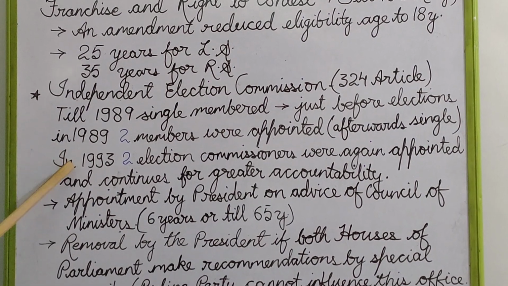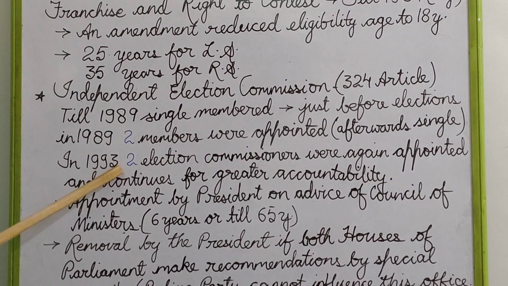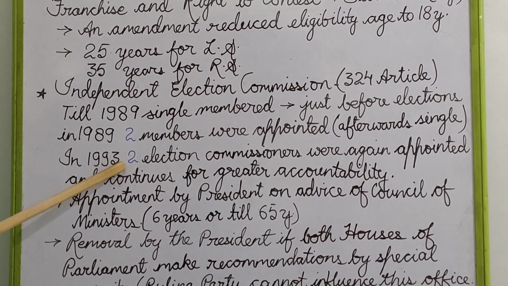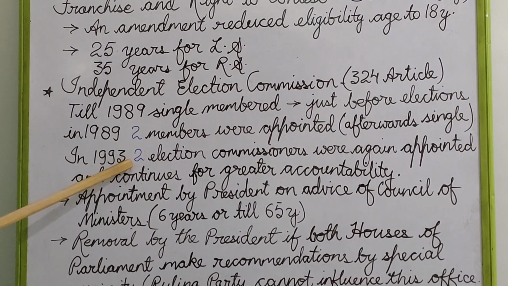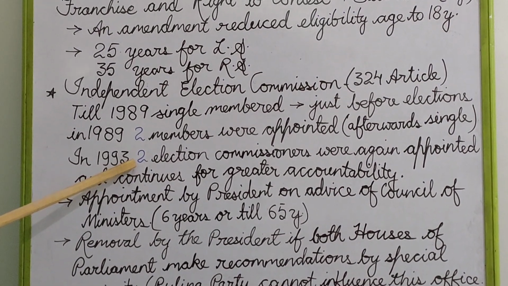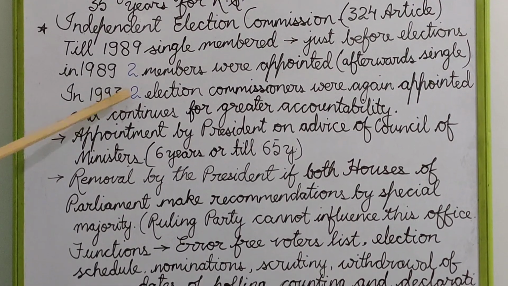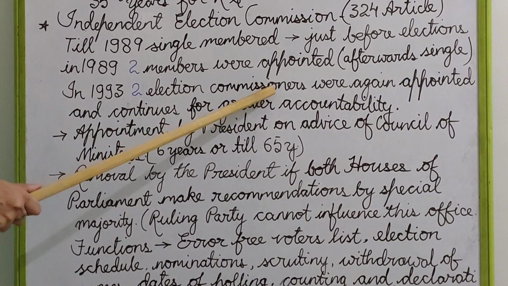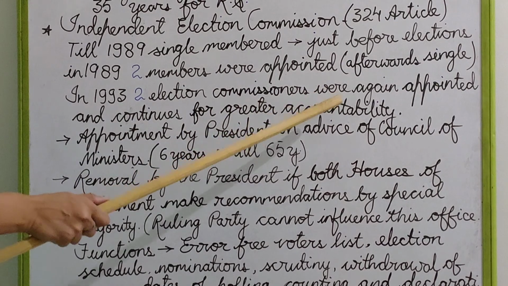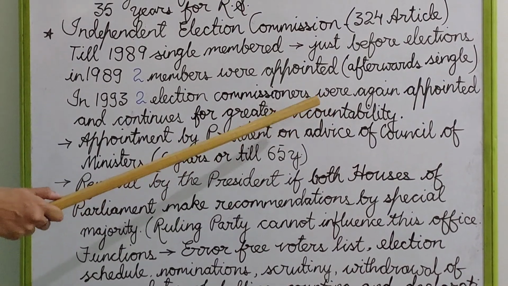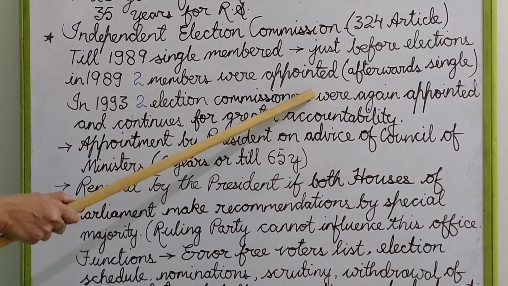But again, in 1993, it was felt that a multi-membered body would be good because it would make the Election Commission more accountable and more responsible, so there were once again 2 election commissioners. This practice continues till date. We have a multi-membered Election Commission in India.